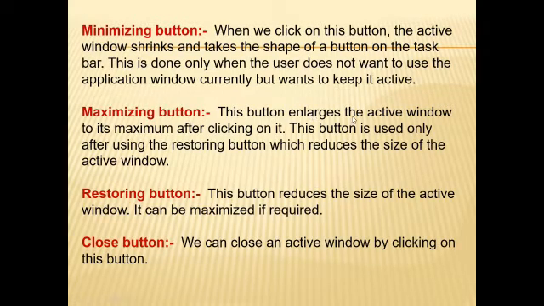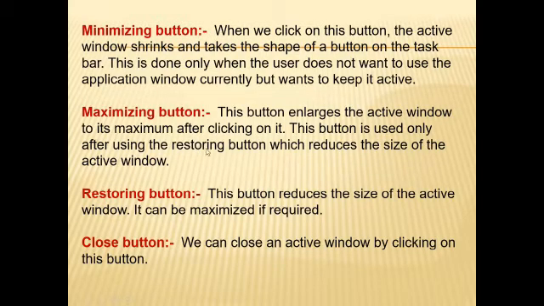This button enlarges the active window to its maximum after clicking on it. When we click on the maximizing button, the active window will be enlarged and shown on the complete screen of the computer. This button is used only after using the restoring button, which reduces the size of the active window.